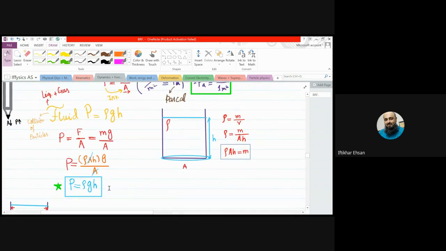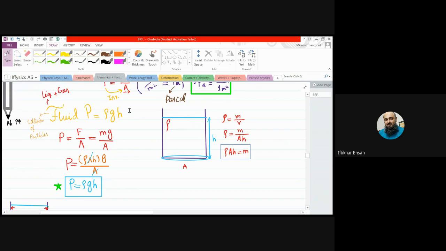Now the next formula is fluid pressure. Beta, in O level, it was said that rho gh is the liquid pressure, but it's not perfectly true. Actually, the gas pressure is also of the same formula. And if we want to mention liquid and gas by a single name or word, that is fluid. Fluid means which can flow. So the formula for fluid pressure is rho gh, whether it is liquid or gas. Both have to apply the formula pressure, and their formula is rho gh.